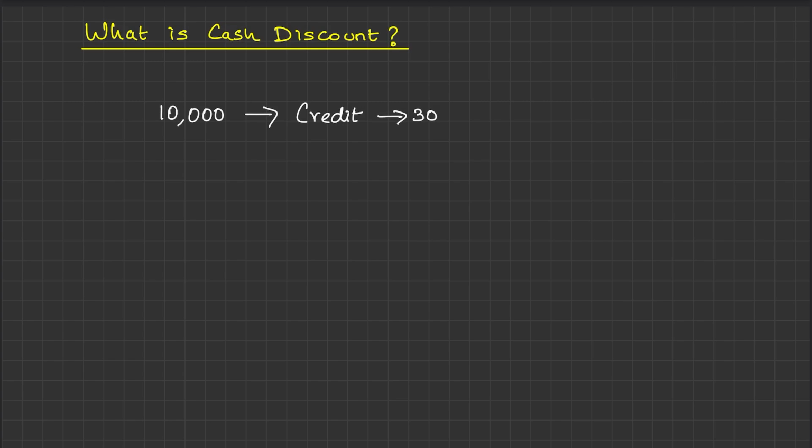But when he gives you 30 days credit, he is giving credit on these terms. That is 2 by 10 net 30. So this is the credit term which he offered for you. So what does that mean? It means you can pay within 30 days. That's the credit period I am giving you.